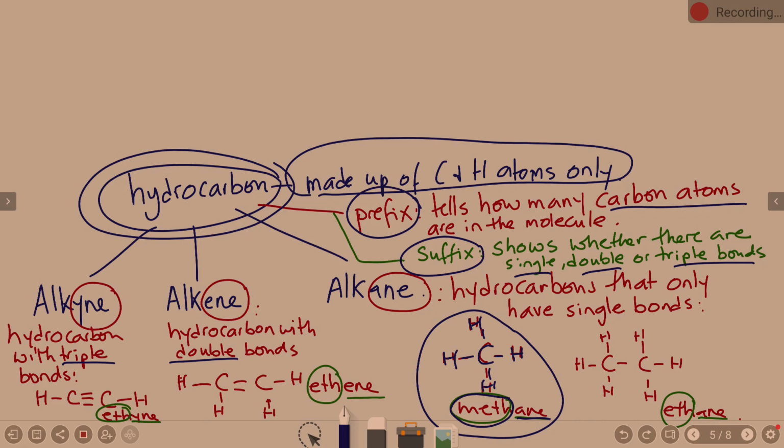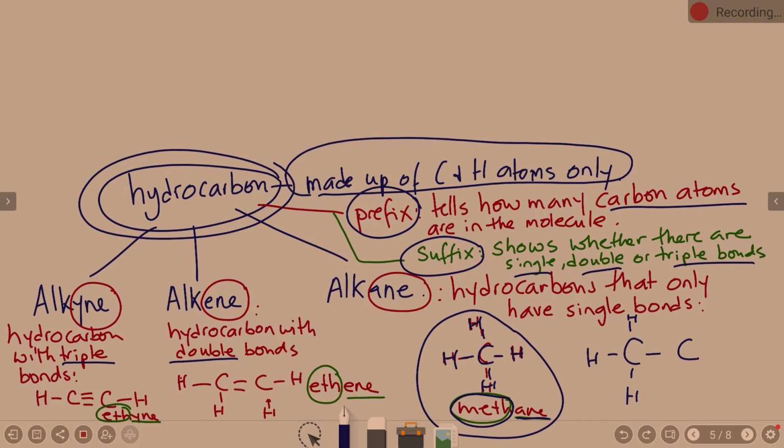Ethane is made up of two carbons. So let me remove this and then draw it again. I start off drawing the carbons first. The fact that it tells me ane, I keep it as a single bond. And then the rest of the molecule is made up of hydrogen. So then I put hydrogens around it: 1, 2, 3, 4 is the fourth bond.